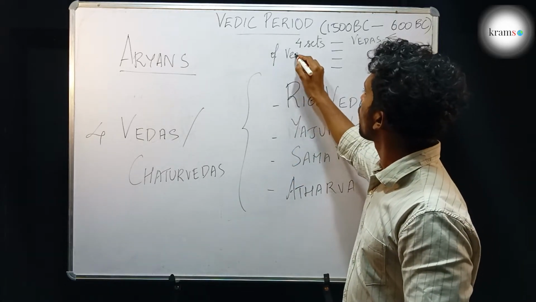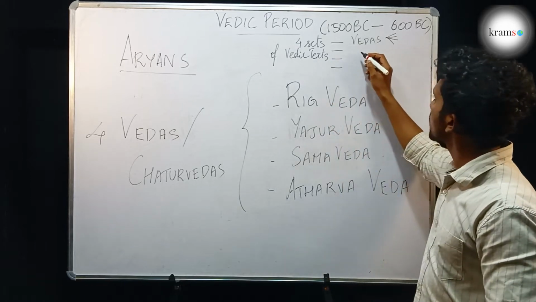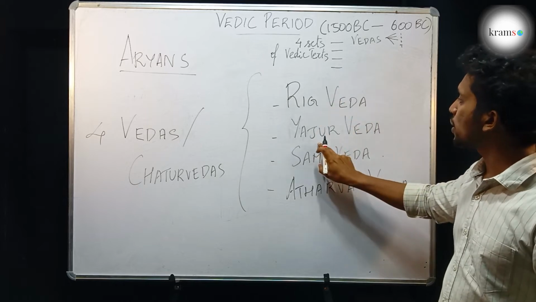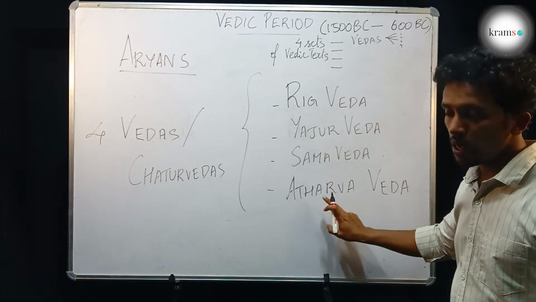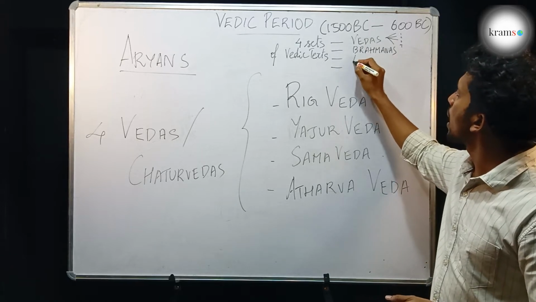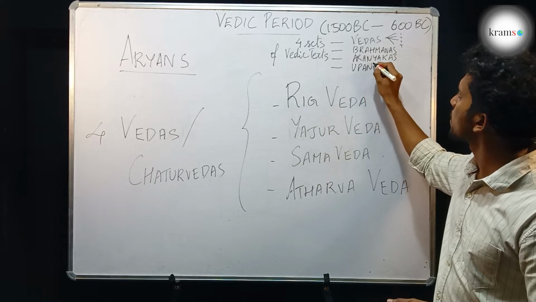The 4 sets of Vedic texts were the Vedas, which were of 4 types: the Rigveda, the Yajurveda, the Samaveda and the Atharvaveda. And the other Vedic texts were the Brahmanas, the Aranyakas and the Upanishads or Vedantas.